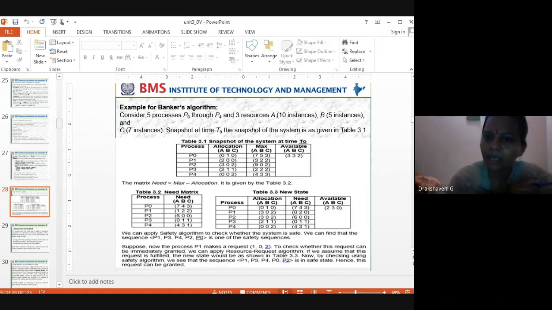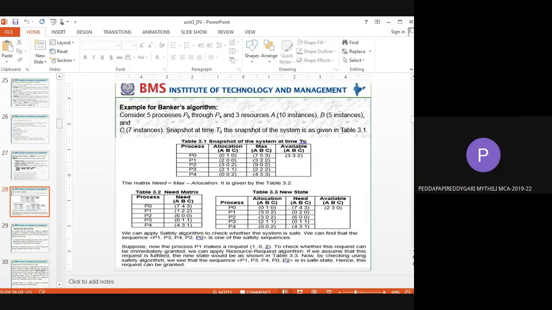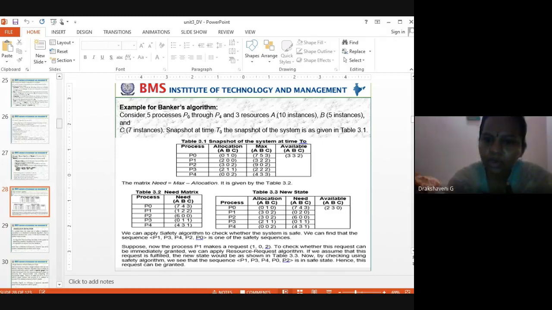Available with me is 3 A's, 3 B's, 2 C's. Now P1 is asking me only for B's. How many B's is it asking? 2. Yes, it is available with me. I can give it to P1 and it will complete its work. That's what 0, 2, 0 is. Okay, if I give, P1 will complete.